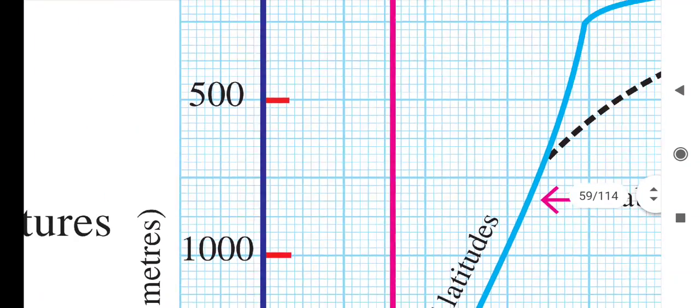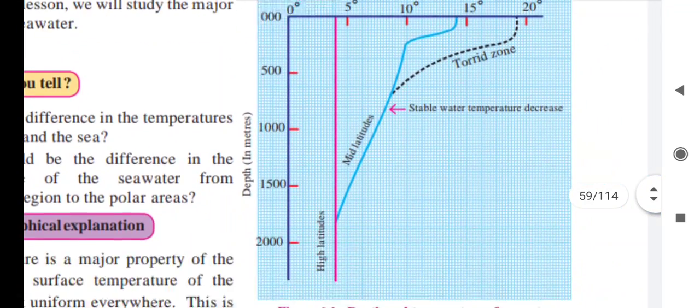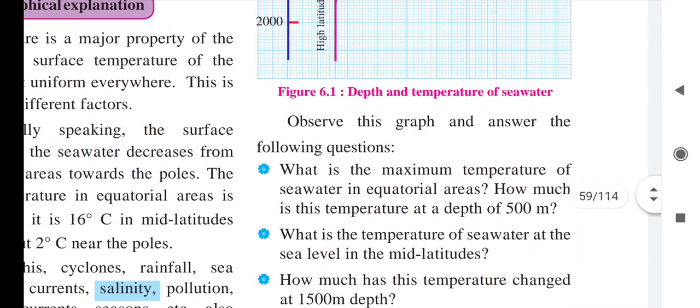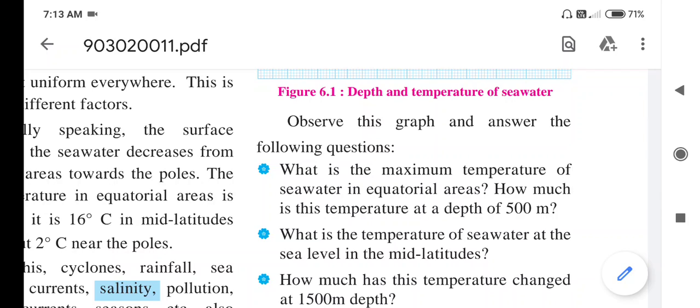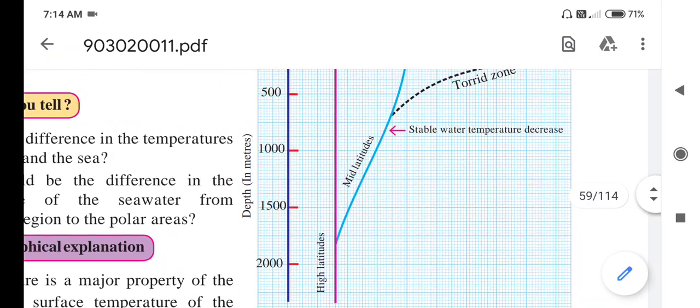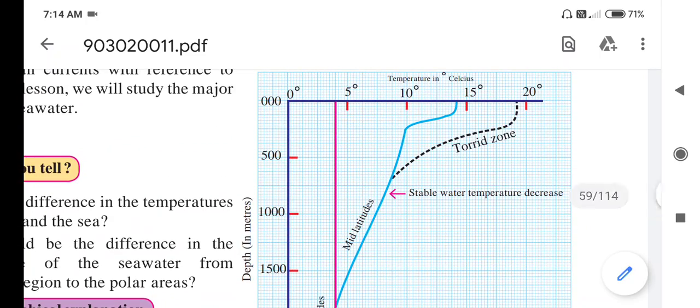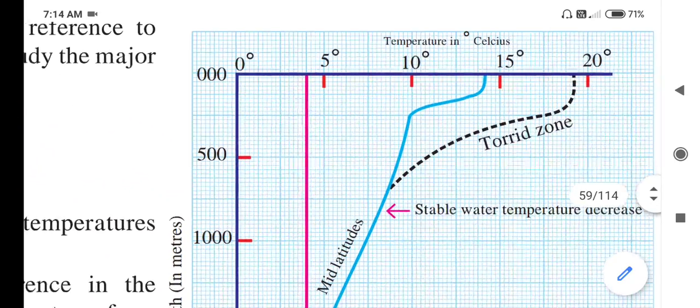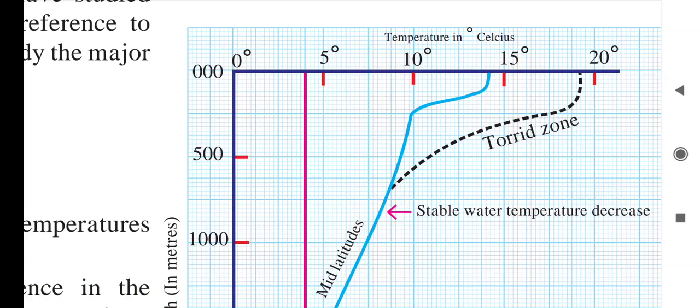So next question we will see. What is the temperature of the seawater at sea level in the mid latitude? We will study the mid latitude. Mid latitude is shown by the blue colored line. So here they are asking the temperature of the seawater at sea level in the mid latitude.